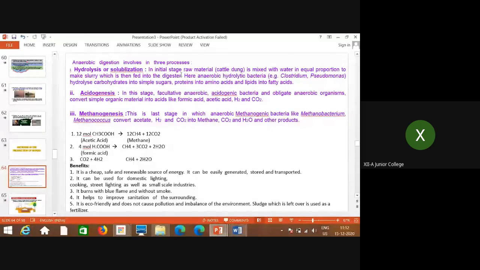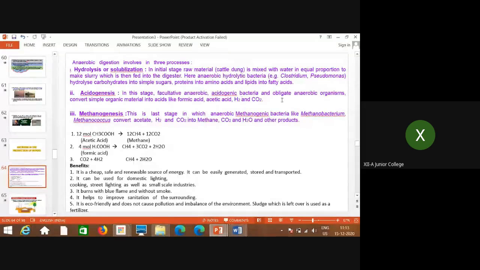Now, what is formed in the first step of hydrolysis? All these amino acids, fatty acids, sugars. In the presence of anaerobic as well as acidogenic organisms, these compounds are converted into organic acids like formic acid and acetic acid, and gases like hydrogen and carbon dioxide. So this step is called acidogenesis.